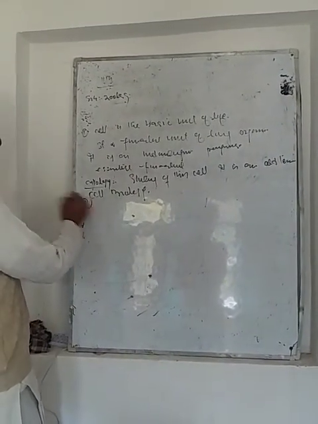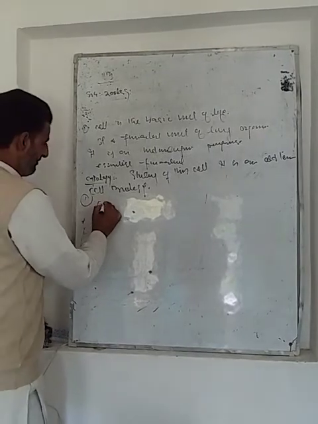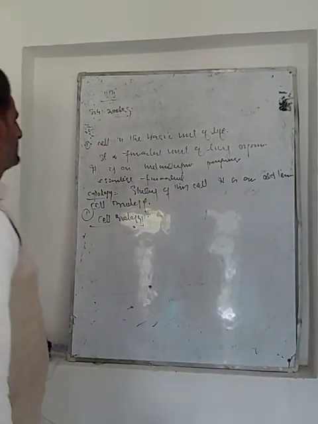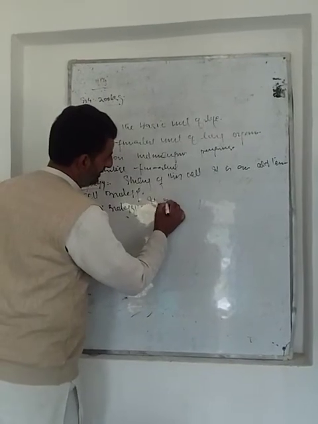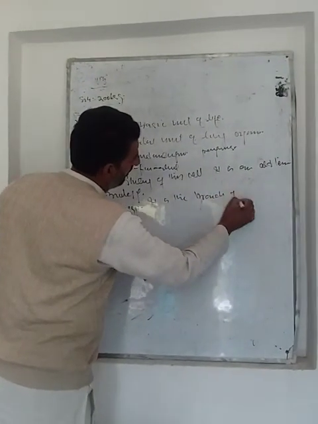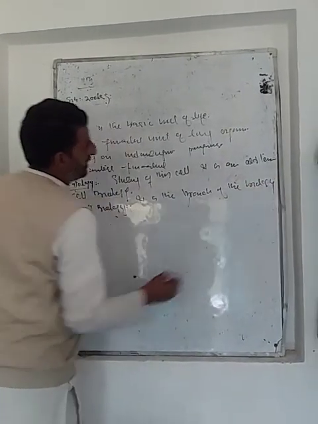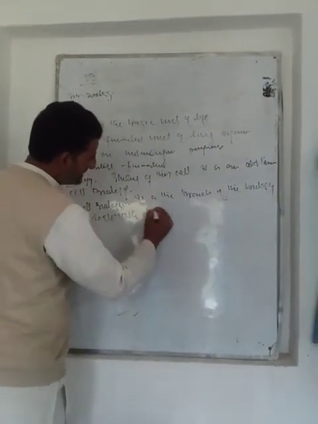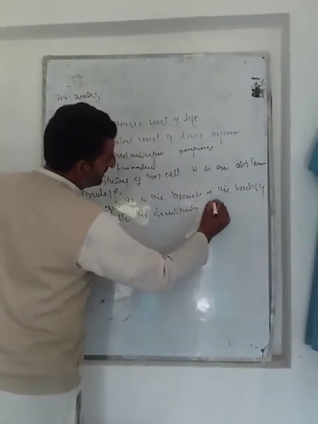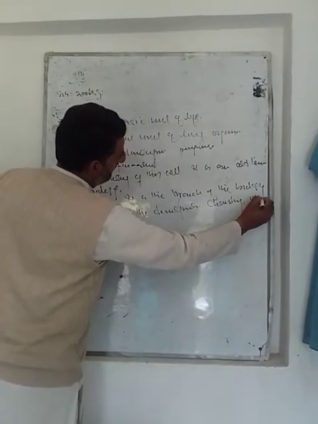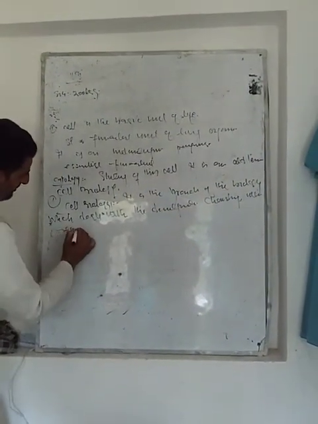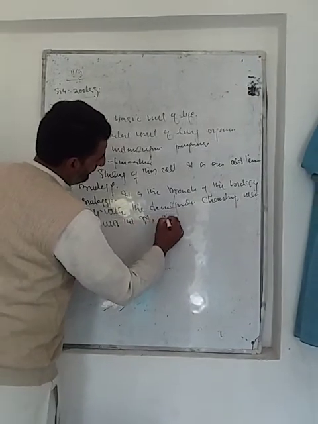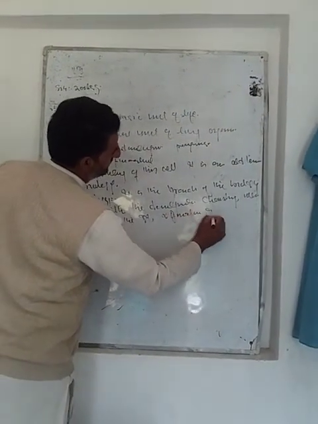Then what is cell biology? This cell biology is a branch of biology which deals with the development, the chemistry, the genetics, the structure, and the function of the cell.